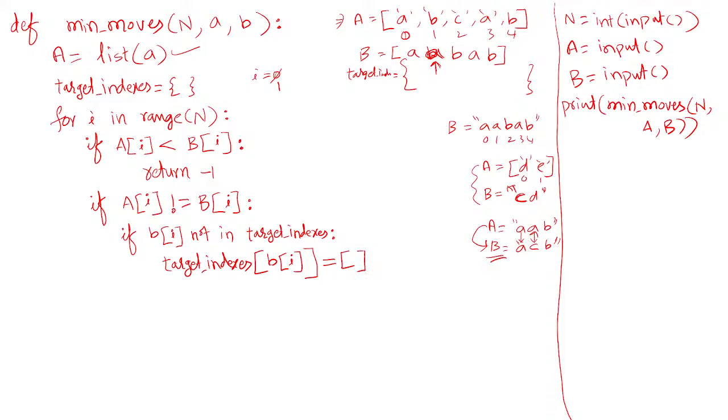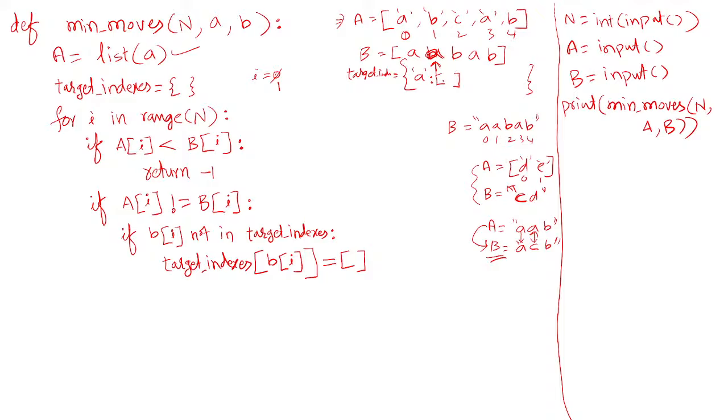So what happens with this? Now see here, B of 1 is not in the target indexes, it is not present. Then it creates a key with the character, and the value is an empty list that it creates.